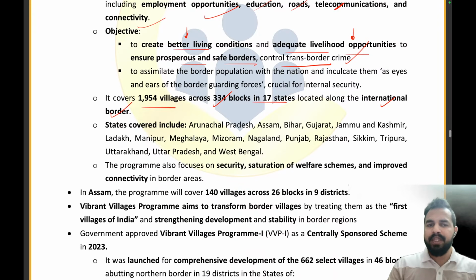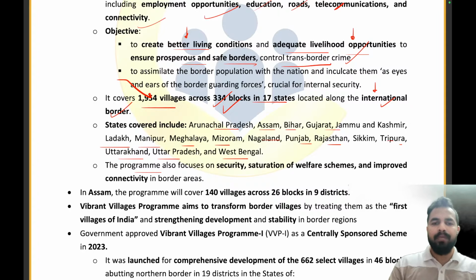So how many villages are there? 1,954 villages. Almost 2,000 villages across the 334 blocks in 17 states which are located along the international border. The states covered include Arunachal Pradesh, Assam, Bihar, Gujarat, Jammu and Kashmir, Ladakh, Manipur, Meghalaya, Mizoram, Nagaland, Punjab, Rajasthan, Sikkim, Tripura, Uttarakhand, UP, and West Bengal.